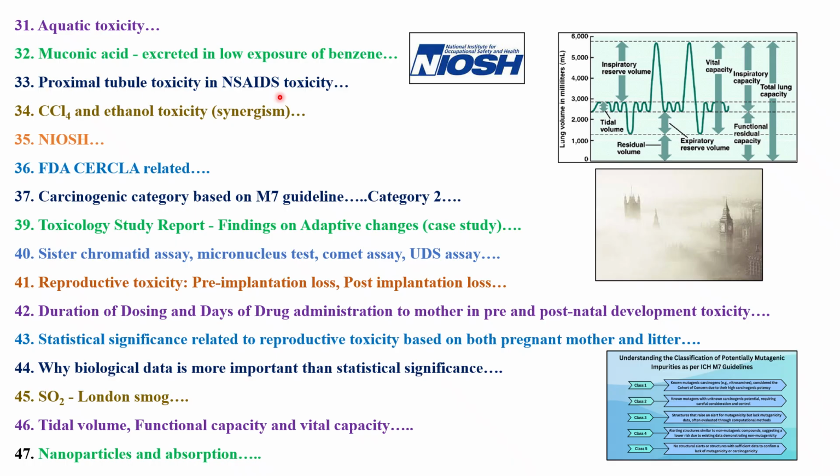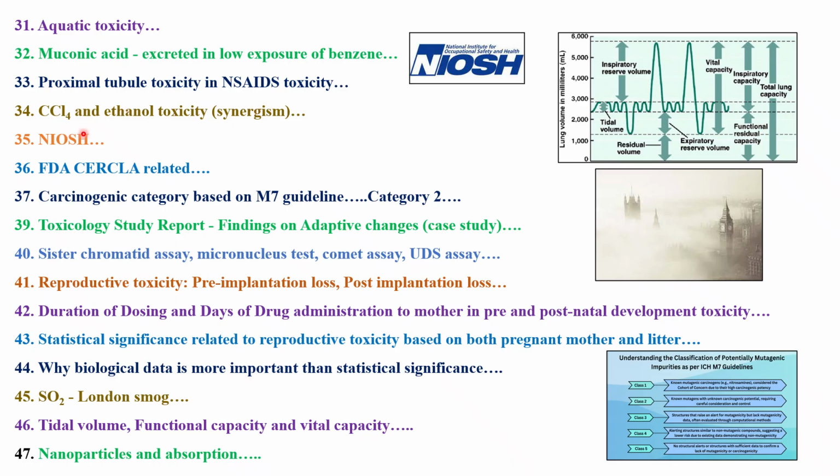Are they affecting the PCT, either the distal convoluted tubule or the loop of Henle? We need to identify. In one of my videos, I have already discussed this in class, and they have also very clearly given pictures showing which part of the kidney or nephron is affected. They have given you a list of examples, a list of chemicals as well as a list of drugs. So try to remember those pictures and those examples.